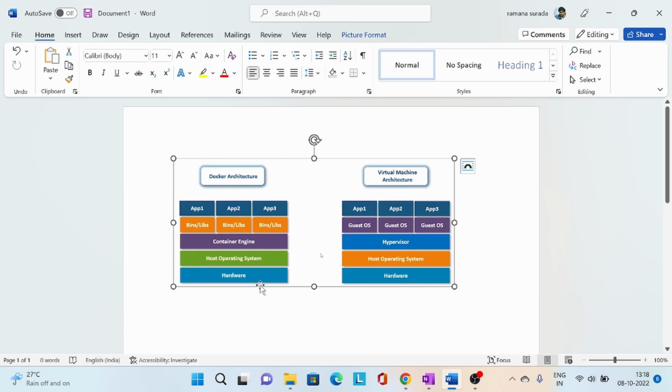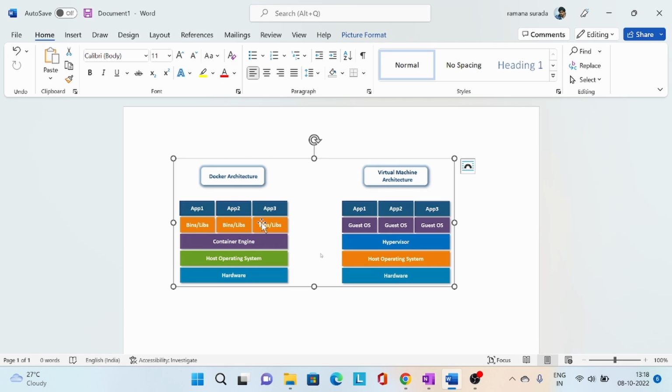A container will not have its own operating system. It always shares with the host operating system. That's why containers are lightweight, because it won't have its own kernel. It always shares its kernel with the host machine kernel, and also it won't have complete binaries and libraries.